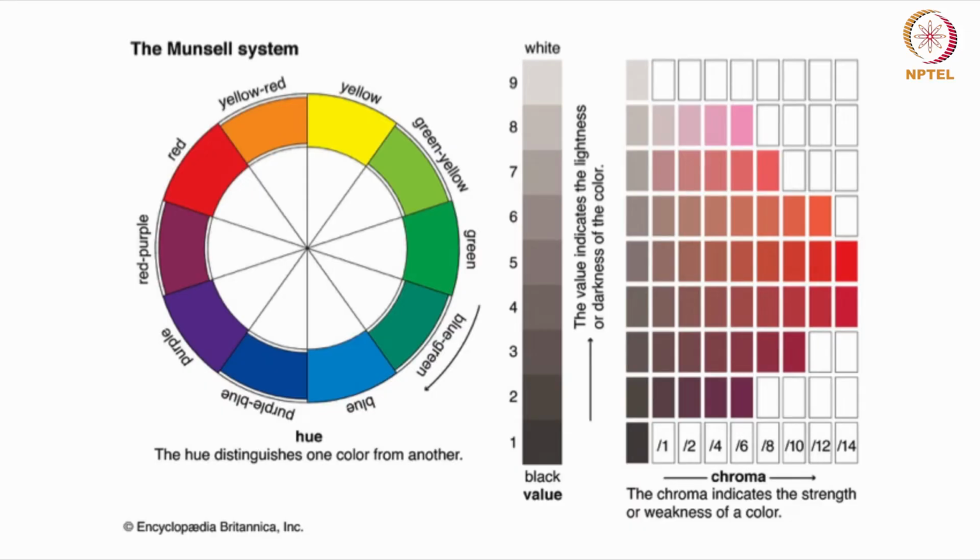That is the pure color which you get. And hue distinguishes one color family from another on a color wheel, and it is the foundation of creating different colors by adding brightness, saturation, or mixing with other hues. So these are the hues. You have yellow, yellow red, red, red purple, purple.